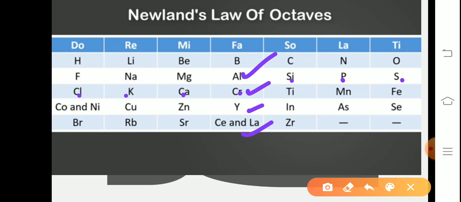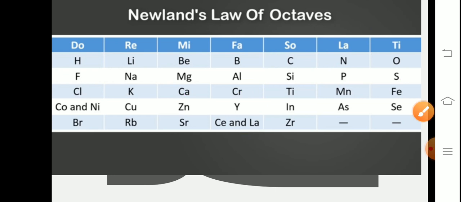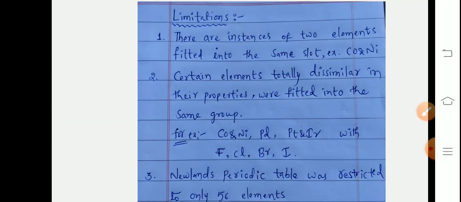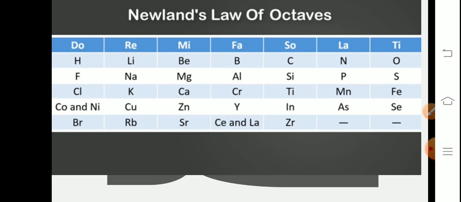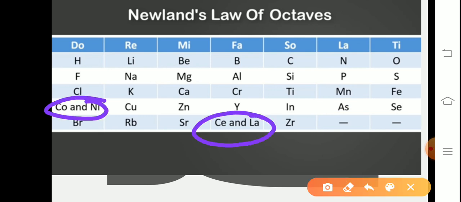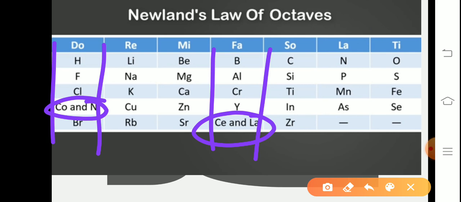It also has some limitations. Let's see. There are instances of two elements fitted into the same slot, cobalt and nickel. Look here, cobalt and nickel, cesium and lanthanum. At a time, two elements were fitted in the same slot. He did not explain the reason for why he allotted the same slot. This becomes one of the limitations.